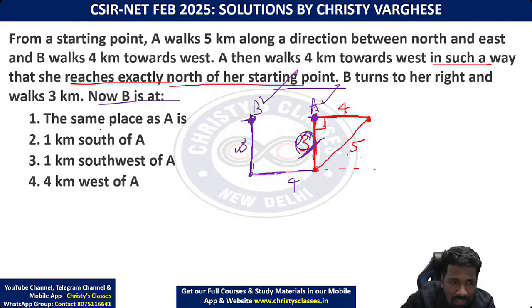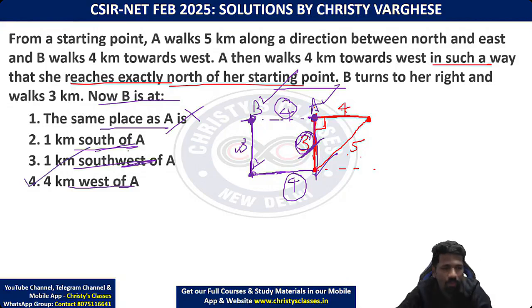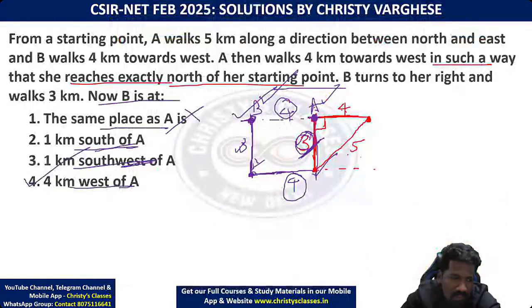Now B is at the same place as A? No. 1 kilometer south of A? No. South of A means here. 1 kilometer southwest of A, southwest means south here, west here. So southwest is somewhere here. 4 kilometer west of A. हाँ, इसके बीच में ये distance 4 kilometer है, क्योंकि ये 4 है तो ये भी 4 आना चाहिए. Like a rectangle it is. So 4 kilometer, this is west direction. West direction है ना. So option 4 is perfectly correct. Is it clear, all of you?